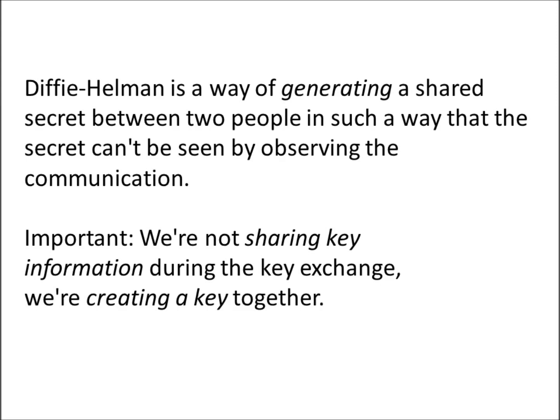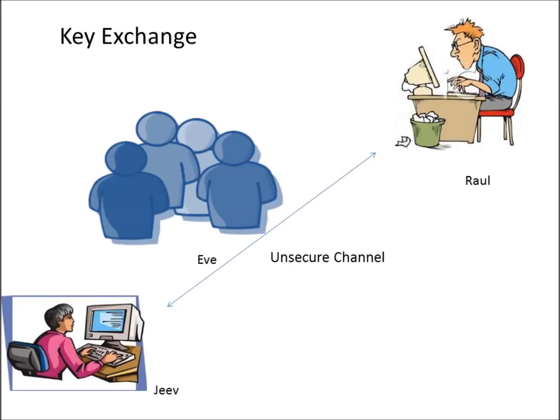So let's take an example. We have two individuals. Let's call them Jeev and Rahul. Jeev and Rahul exchange information on an open channel, which means everybody can listen to it. And yet, only both of them come up with the same secret key, which other observers who have all the information being exchanged cannot derive. It may sound a bit non-intuitive, but it will become clearer as we go along.